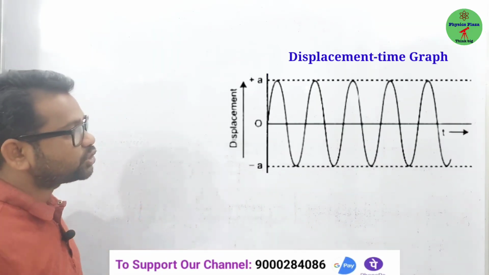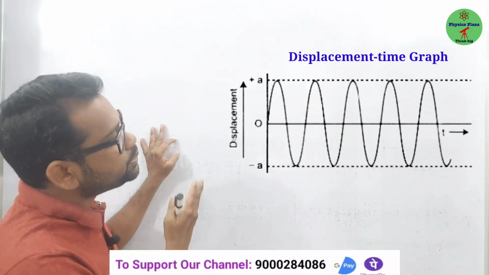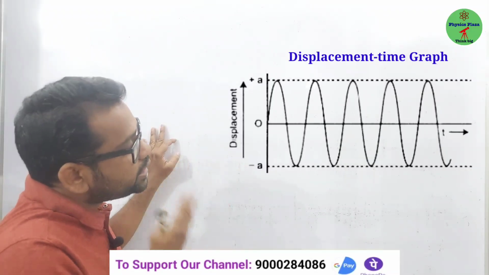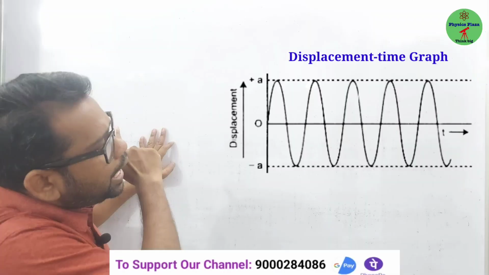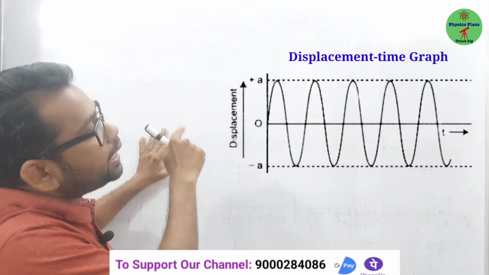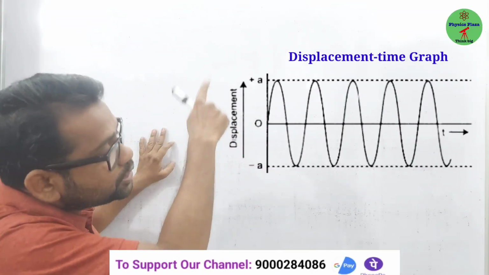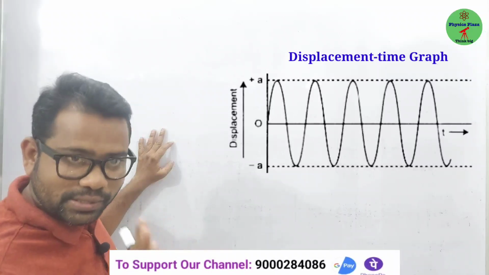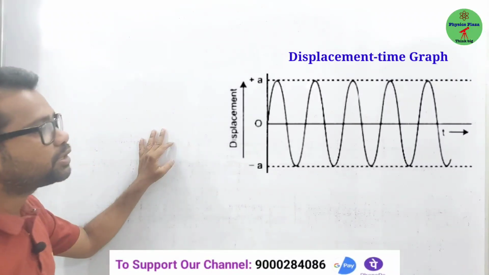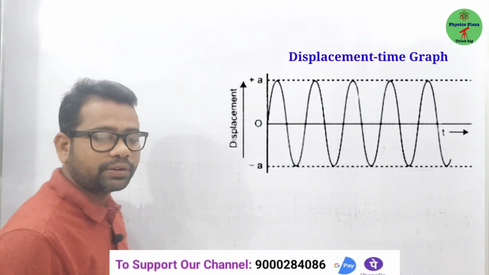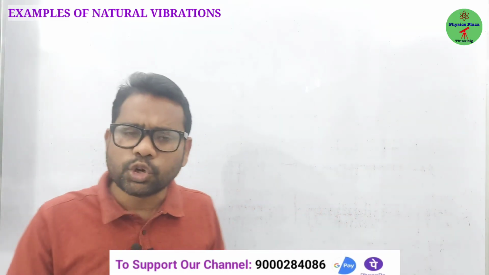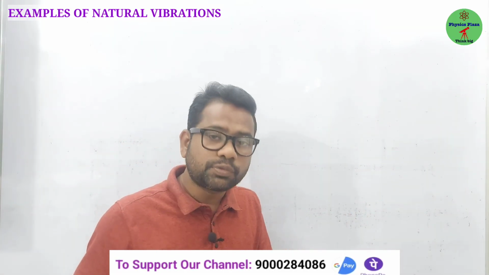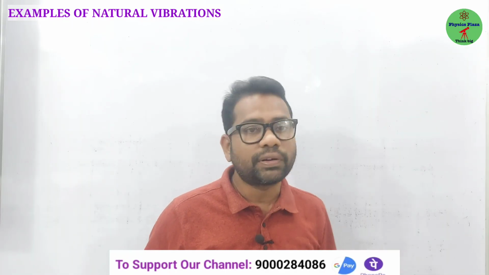Now, from the examination point of view, the displacement time graph. Yes, you can see on the screen, children. Here is the displacement time graph of a body which is executing natural or free vibrations. If you can see here, as time is passing, the amplitude remains constant. Amplitude is not decreasing at all. Is it clear? This graph is an examination part, it's very important. Now we'll see a few more examples for the frequency of natural or free vibrations.